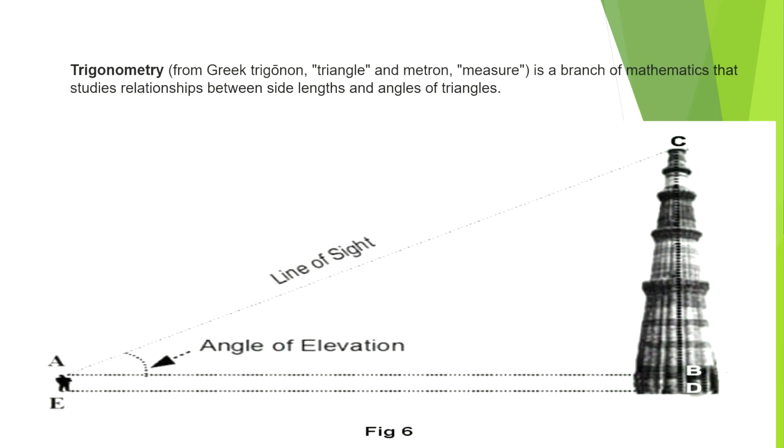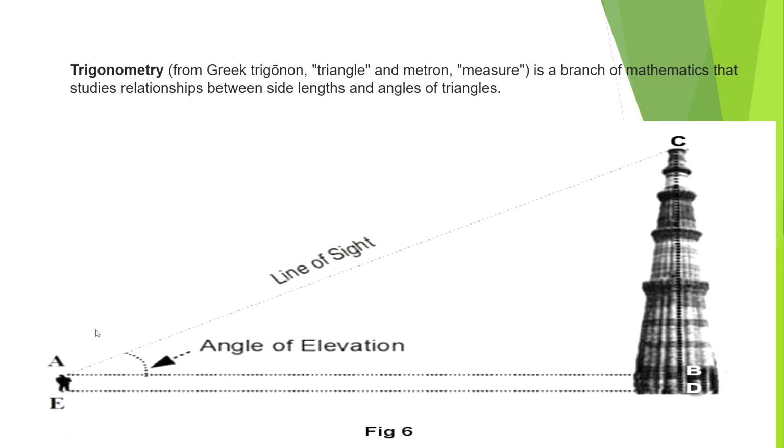Now when we move on to the third one, nothing but trigonometry. Trigonometry deals with the triangle and its measurement. The name itself says, from the Greek, trigonon is a triangle and metron is measurement. So it is a measurement of a triangle. It is a branch of mathematics that studies the relationship between sides, lengths, and angles of triangles.